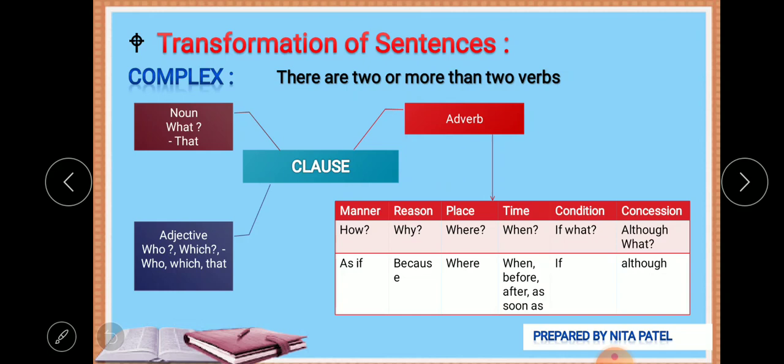So now the place is described, that which kind of place, where he was sitting. He was sitting where no one dares to come. So that kind of answer it gives.